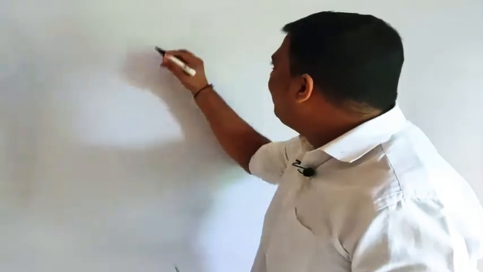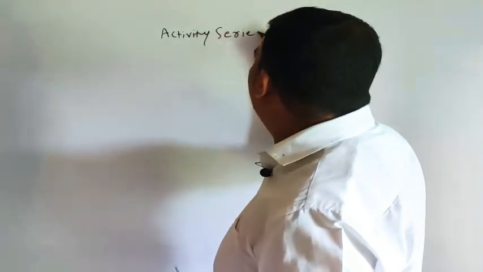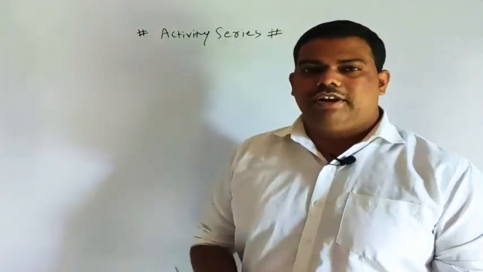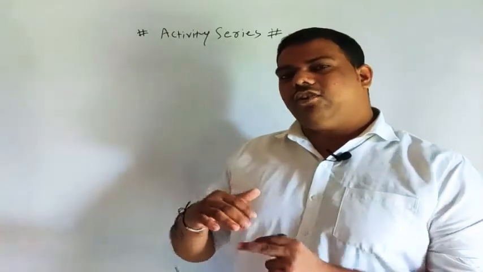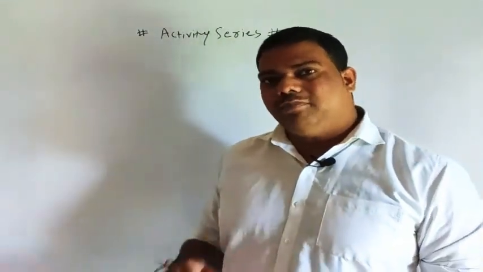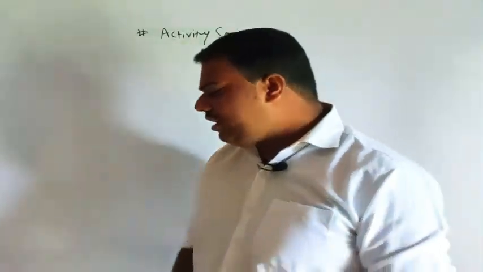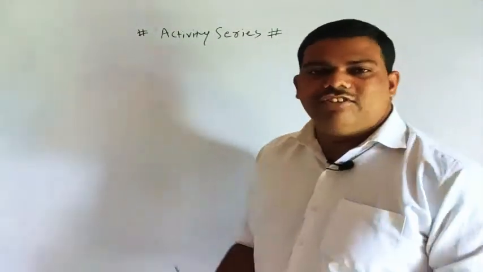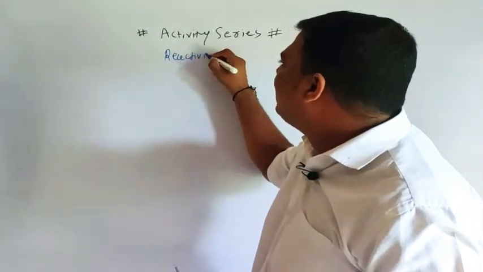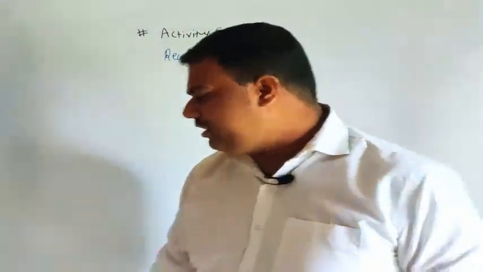In the activity series, the topmost metal is potassium, and at the base of the activity series is platinum. The activity series is also called the reactivity series, and we will discuss that directly.